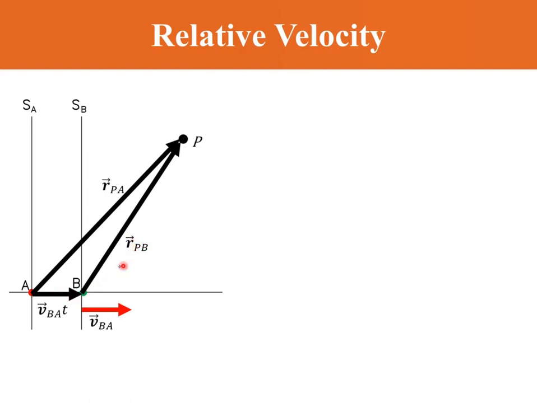We can write this vector triangle as RPA equals RPB plus VBA T, or V of B relative to A times T.